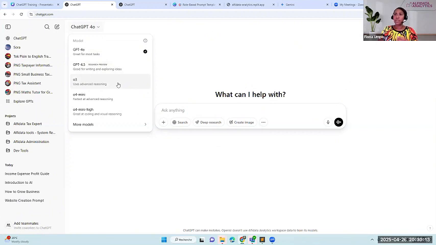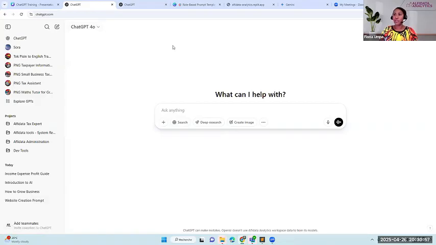You can liken these model versions to different models of a car, for example. So you have cars that are made to be in the city, so they are quite small and they are quite low. And then you've got 4x4s that are made for the rough roads. Okay, so these model versions are the same. There are certain models that are for specific simple tasks, and there are other models that are very powerful and they are for much more advanced tasks.